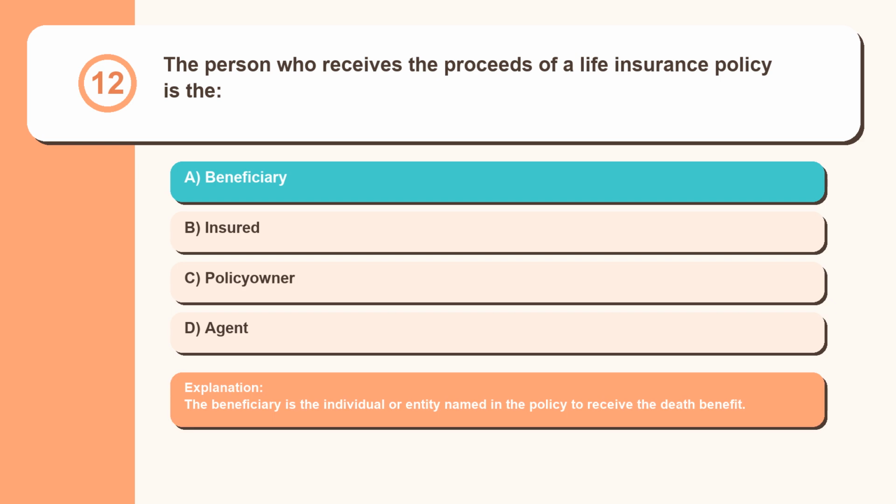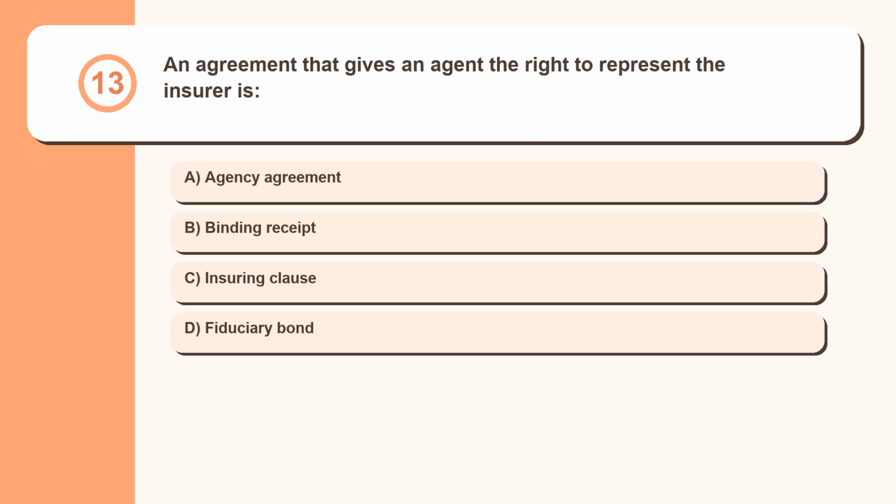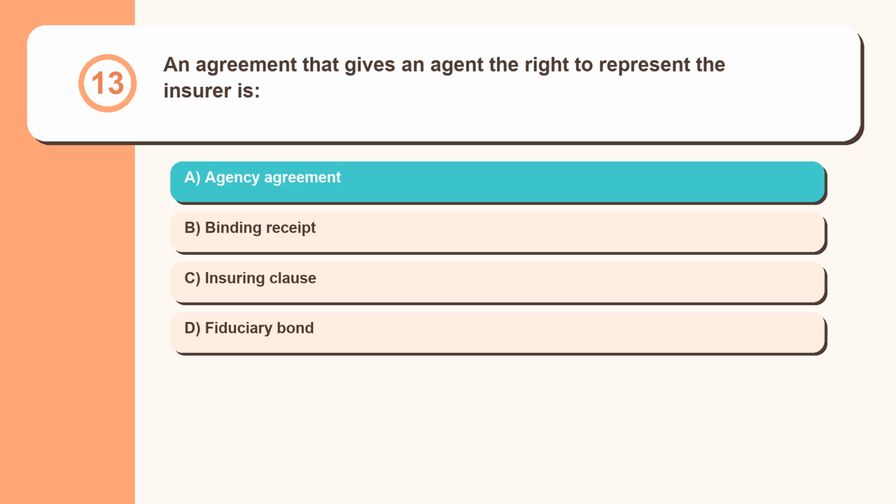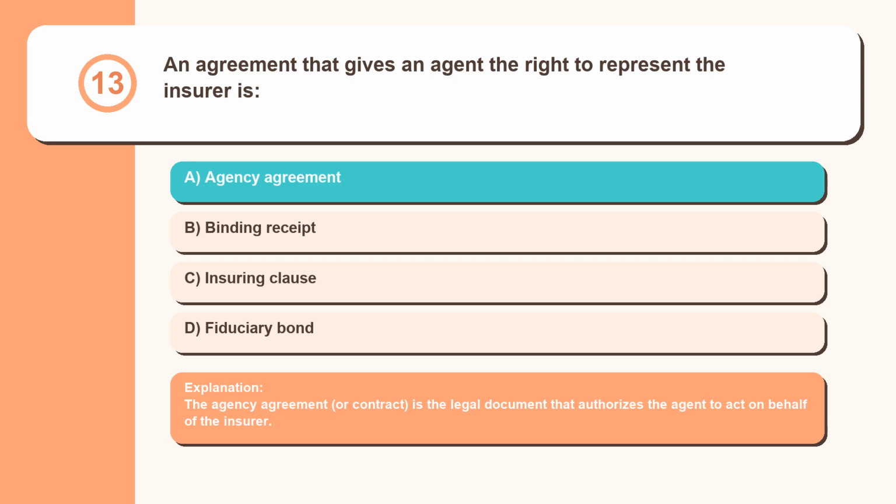The beneficiary is the individual or entity named in the policy to receive the death benefit. Question 13. An agreement that gives an agent the right to represent the insurer is: agency agreement, binding receipt, insuring clause, fiduciary bond. The agency agreement, or contract, is the legal document that authorizes the agent to act on behalf of the insurer.